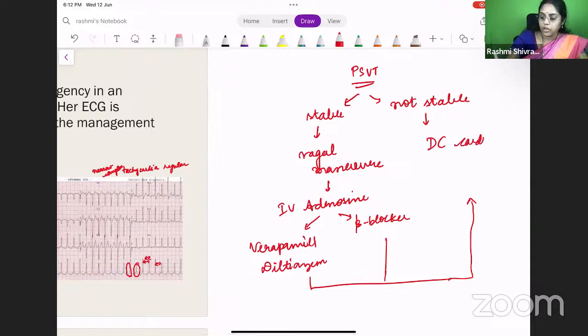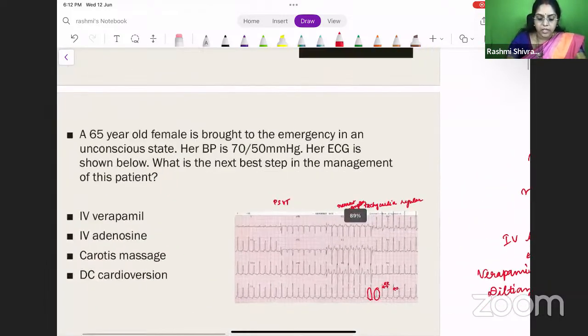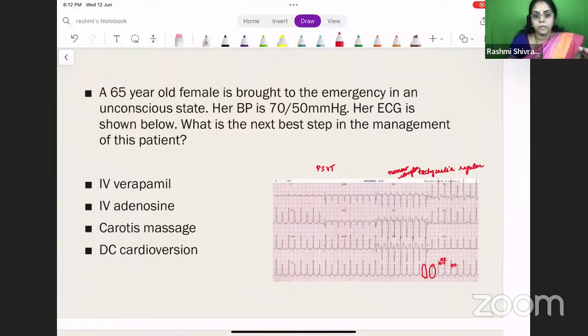You will do a DC cardioversion, right? Dr. Shruti says it's adenosine. So no, because the patient is hemodynamically not stable. The patient is having a BP of 70 by 50 millimeters mercury. So this patient is not hemodynamically stable and she's in an unconscious state. So for this patient, the management of choice will be a DC cardioversion, right? The management of choice will be a DC cardioversion.